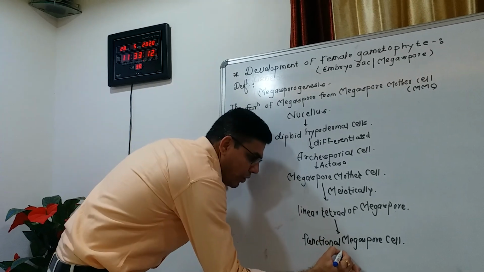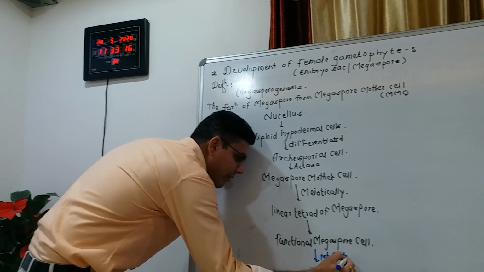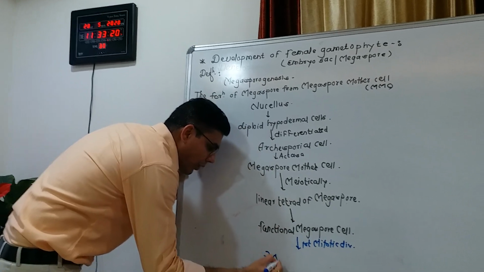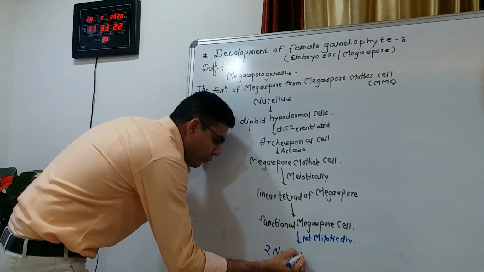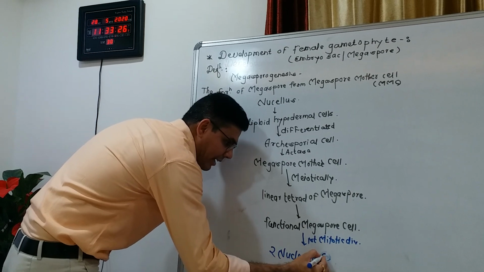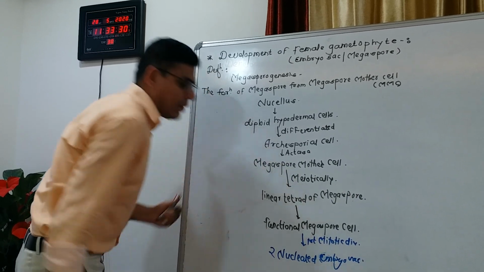So in the first mitotic division, the two nucleated embryo sac is developed.